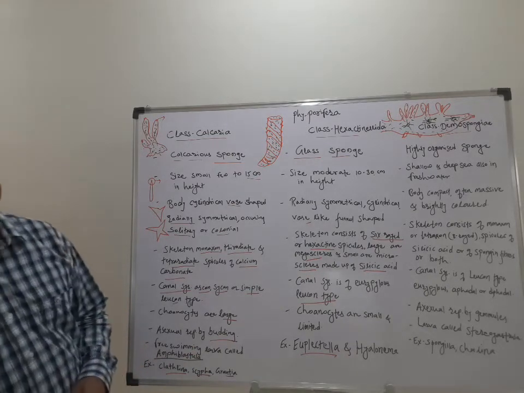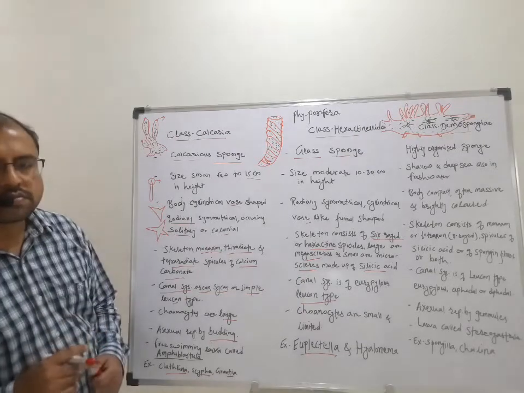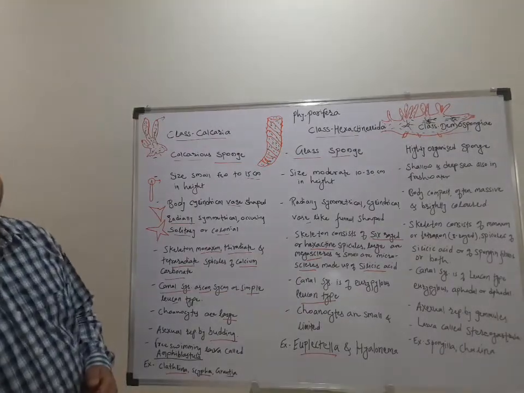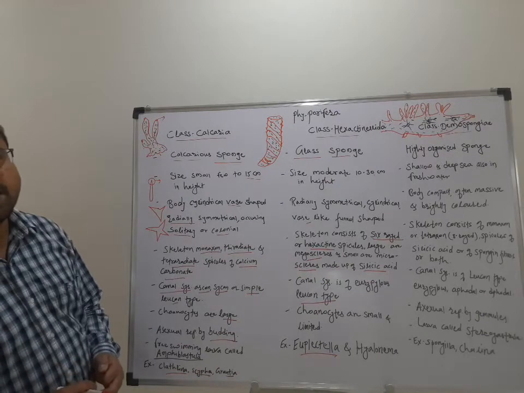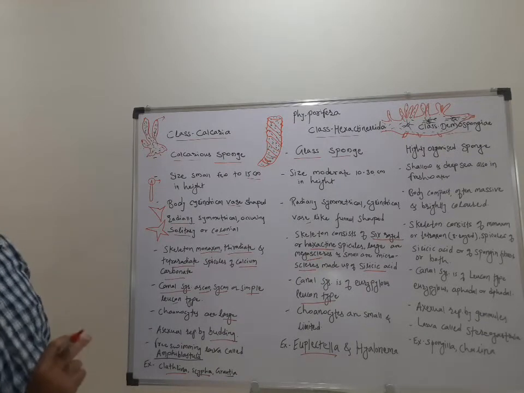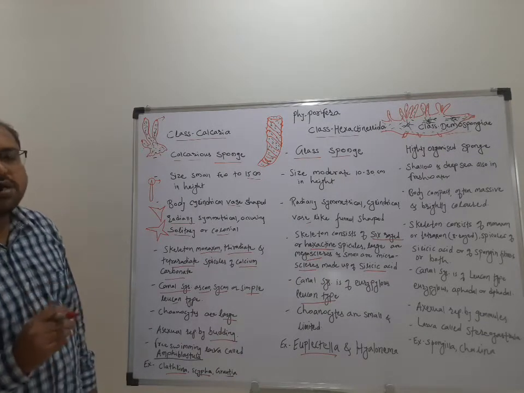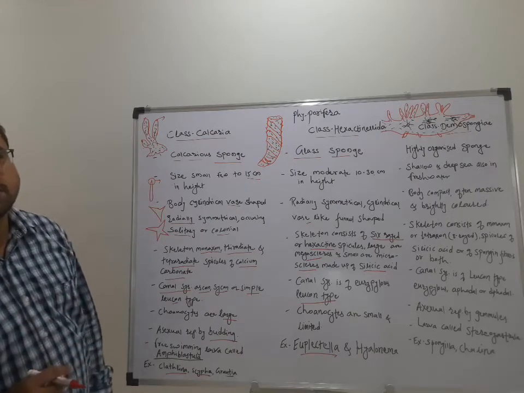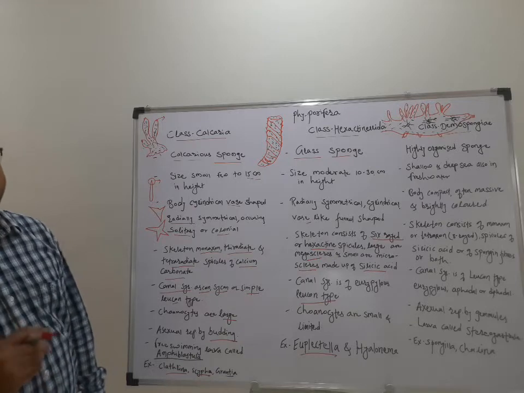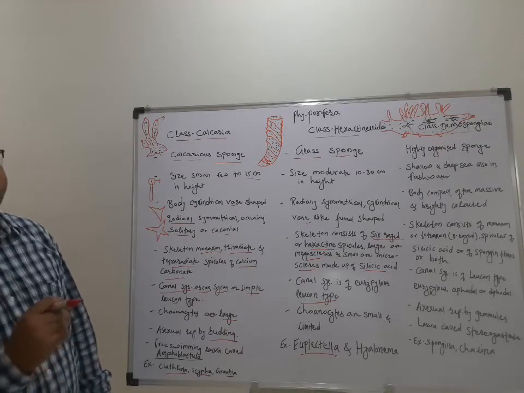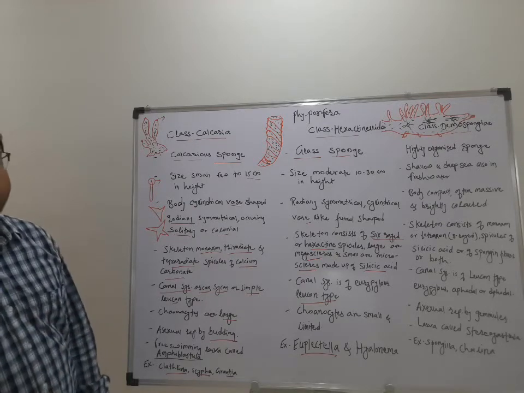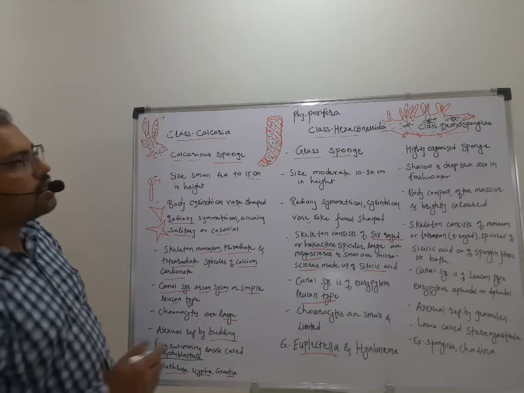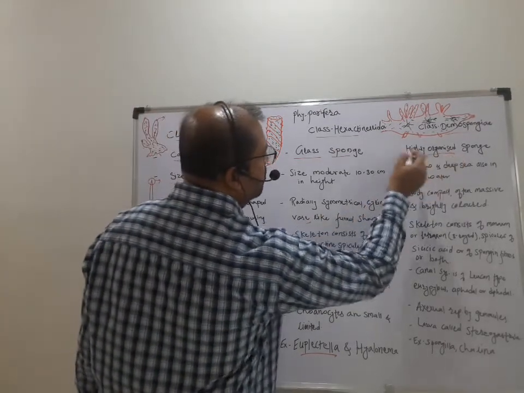Then we will see the third class of phylum Porifera, which is Demospongia, and the animals belonging to this class are highly developed sponges. They have more complex structures as compared to Calcarea as well as Hexactinida. These are highly organized sponges.